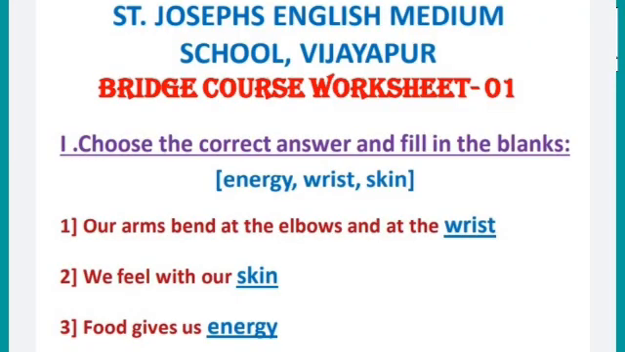First question. Choose the correct answer and fill in the blanks. First one, our arms bend at the elbows and at the dash. Where are our arms bent? At the elbows and wrist. The fill in the blank is wrist.